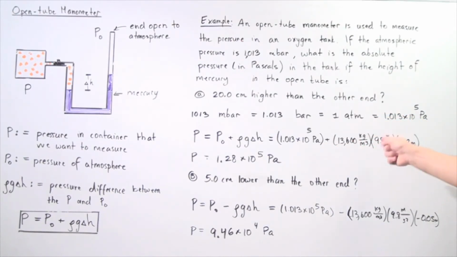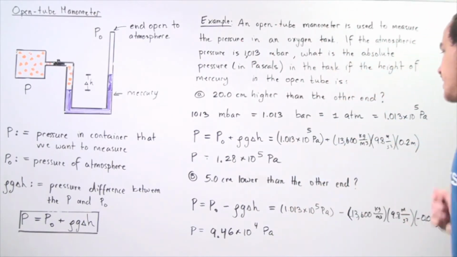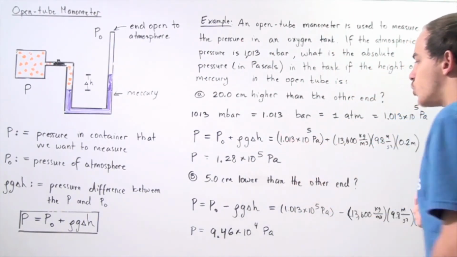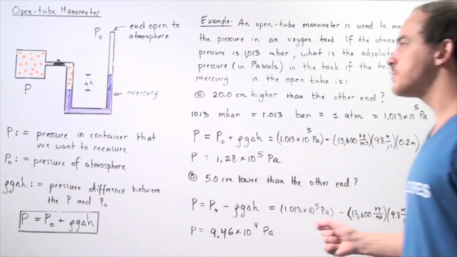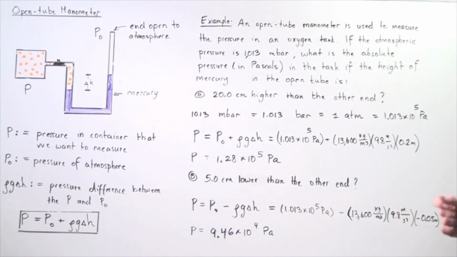We know that g is 9.8 meters per second squared, and we know that our difference in height is 0.2 meters. So we multiply these out, we add up the two quantities, and we get an absolute pressure inside the oxygen tank of 1.28 times 10 to the 5 pascals.